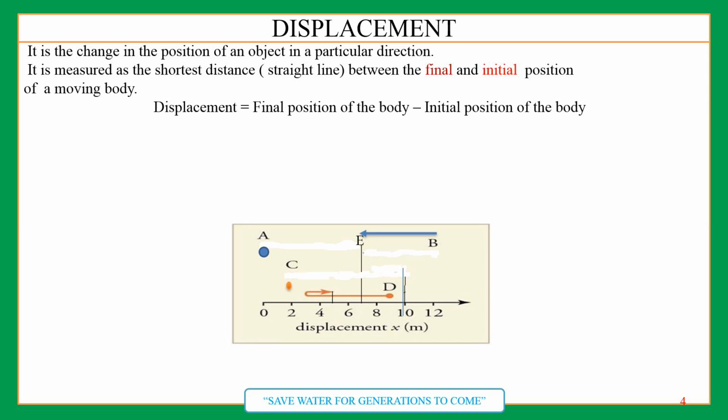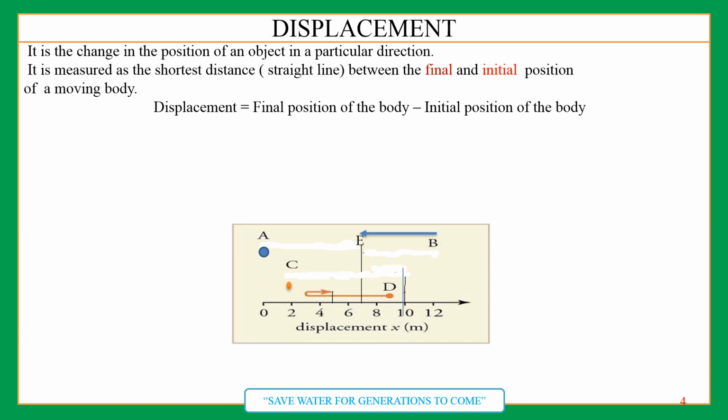And how do we measure it? It is measured as the shortest distance between the final and initial position of a moving body, when a body has moved, when it has covered some distance in a particular direction. So, to find this displacement, what do we do? Final position of the object minus initial position of the object or body.